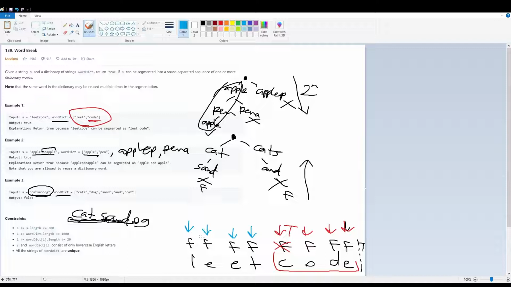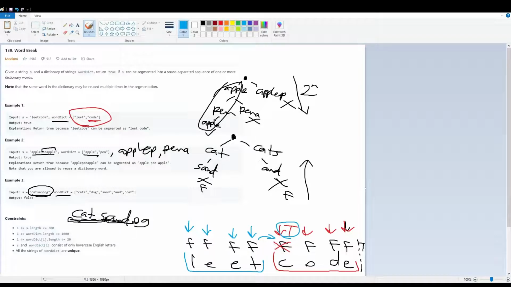So what we do now is, since LEET is in the word dictionary, we check after this word. Is everything after this word able to be properly segmented into space-separated sequences? We found out, yes, this is true.